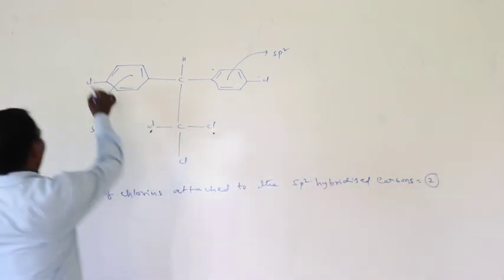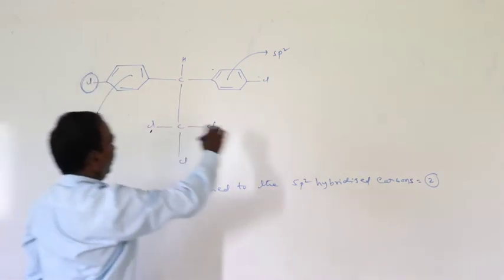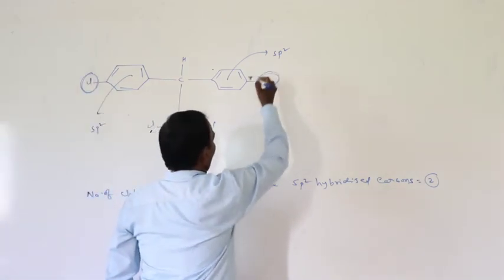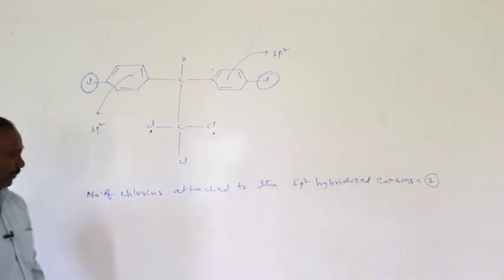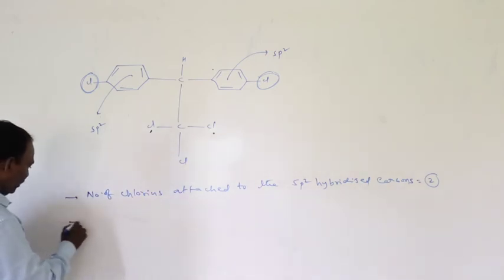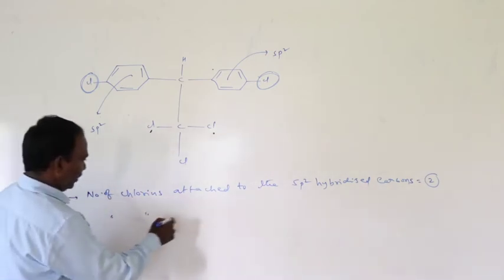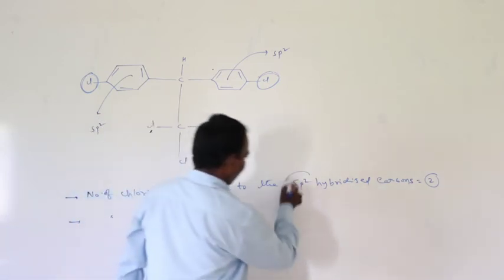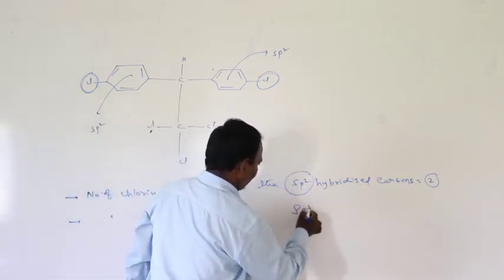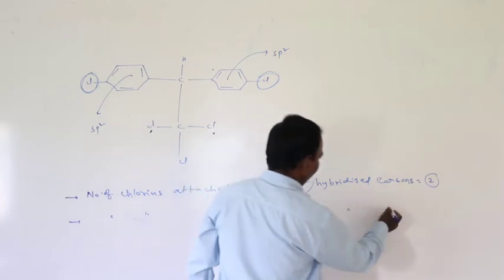Only these 2 chlorines are attached to sp2 hybridized carbon. Next, the number of chlorines attached to sp3 hybridized carbon atoms.